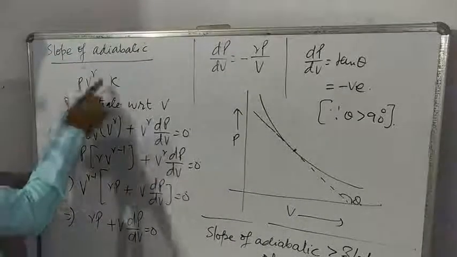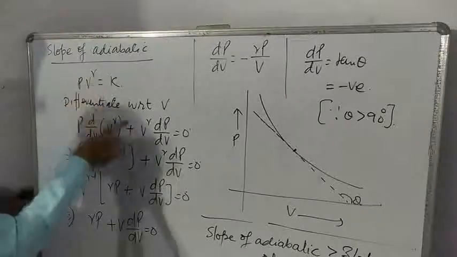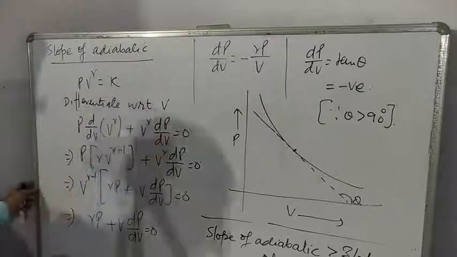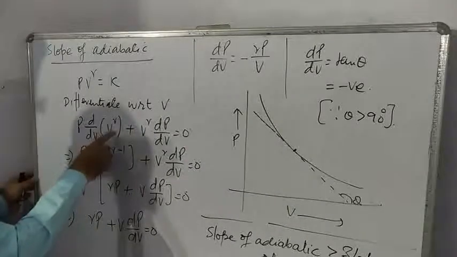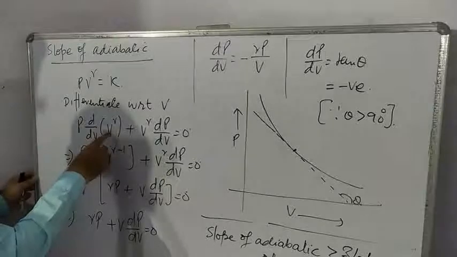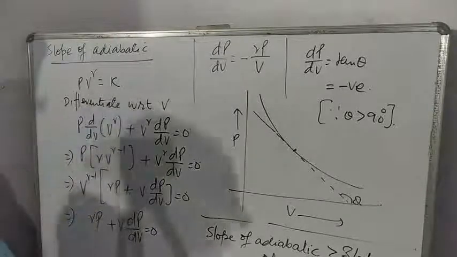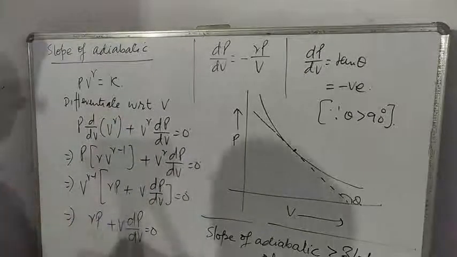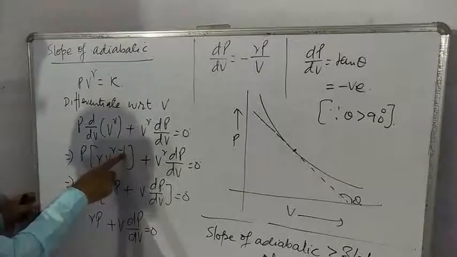So first function into differentiation of second function plus second function into differentiation of first. It is case of x^n dx. Differentiation of x^n is n x^(n-1). Same formula is being used here. So γ V^(γ-1).